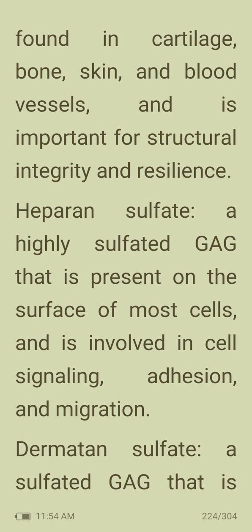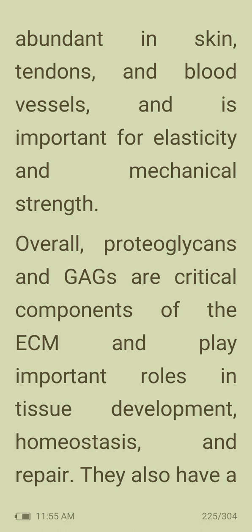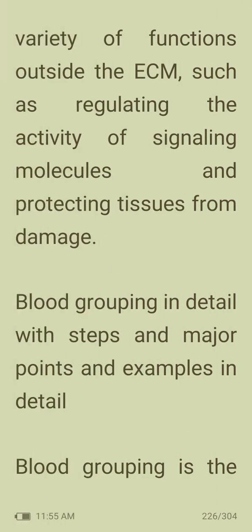Then heparan sulfate, a highly sulfated GAG that is present on the surface of most cells and is involved in cell signaling, adhesion, and migration. Then dermatan sulfate, a sulfated GAG that is abundant in skin, tendons, and blood vessels and is important for elasticity and mechanical strength. Overall, proteoglycans and GAGs are critical components of the ECM and play important roles in tissue development, homeostasis, and repair. They also have a variety of functions outside the ECM, such as regulating the activity of signaling molecules and protecting tissues from damage.